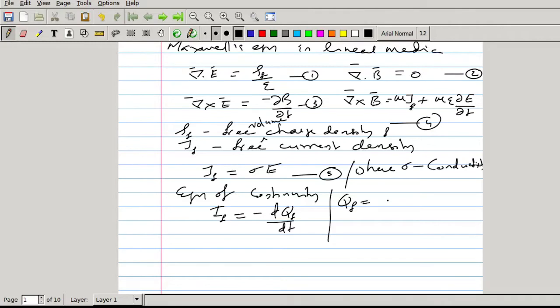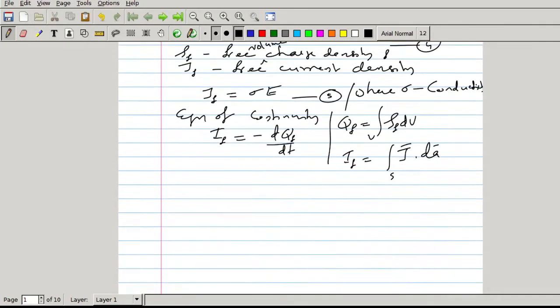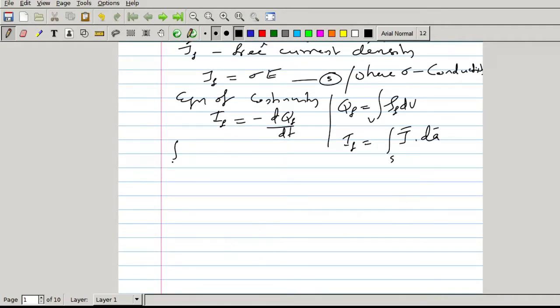Free charge, if rho f is volume charge density, then total charge can be written as volume integral rho f dV. Now, free current we can write as integral J dot dA. This is surface integral of current density, and this one is volume integral of charge density. So we can write this equation as surface integral of J dot dA is equal to minus d by dt of volume integral of rho dV.